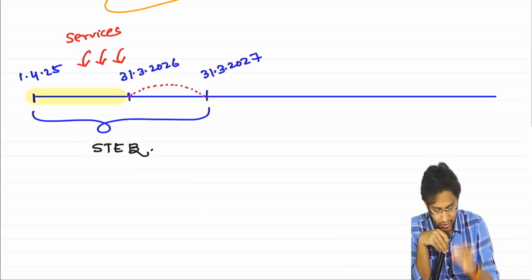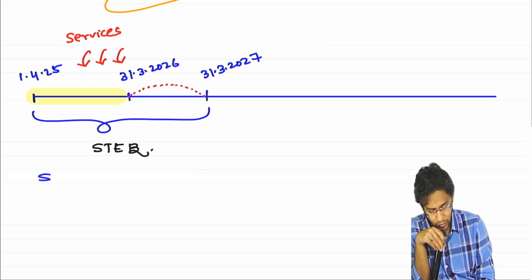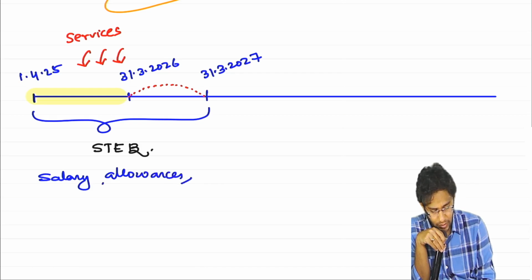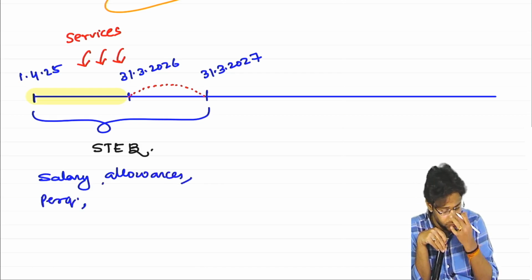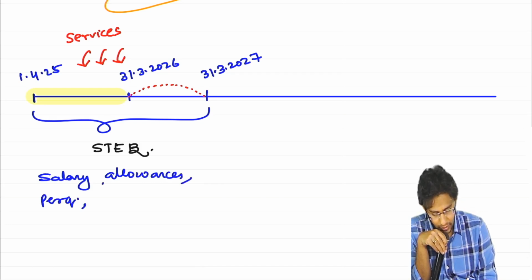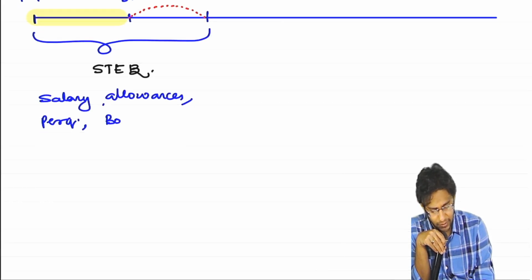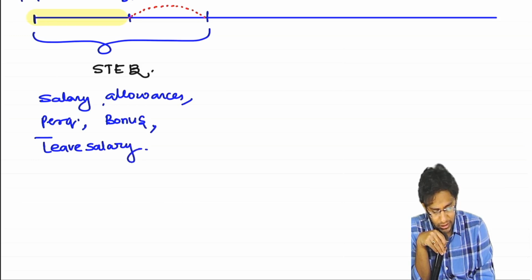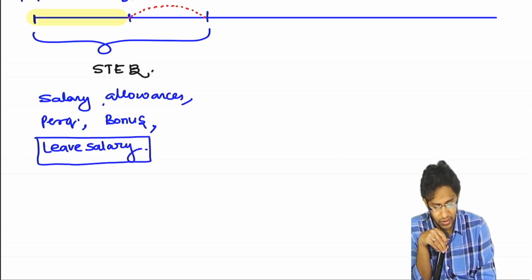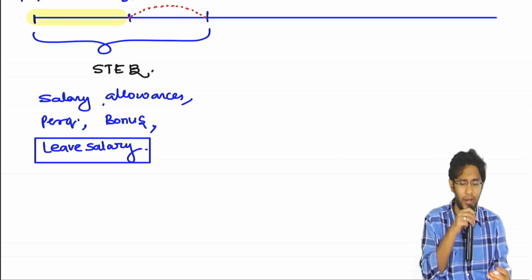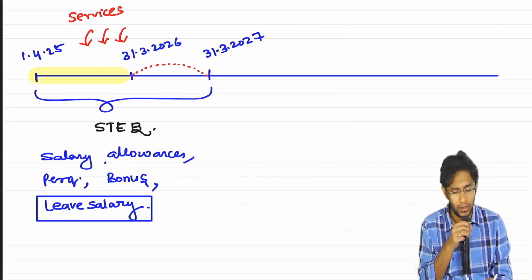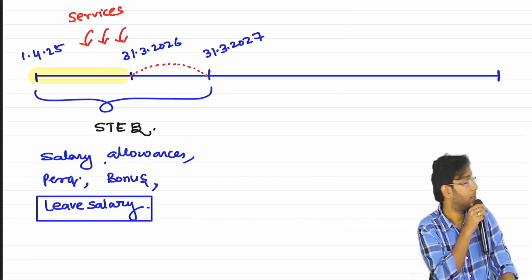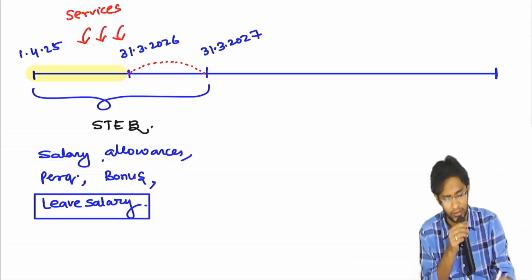You all know salaries, so you are all pros from tax. So the normal salary, all kinds of allowances, work visits. Then the bonus, the short-term yearly bonus that we pay. Leave salary. Leave salary is the only thing that is slightly important in short-term employee benefits. Rest all are very easy. We'll see how to do accounting of it. Then finally one day the employee retires after some 25 years of the retirement date.